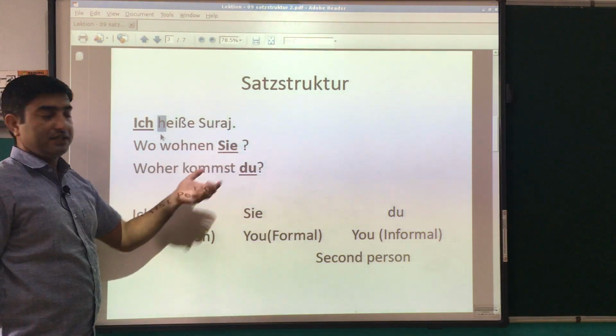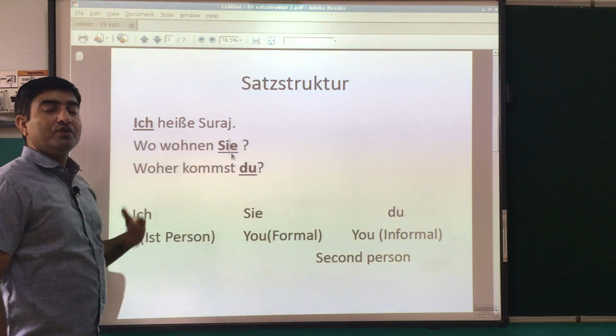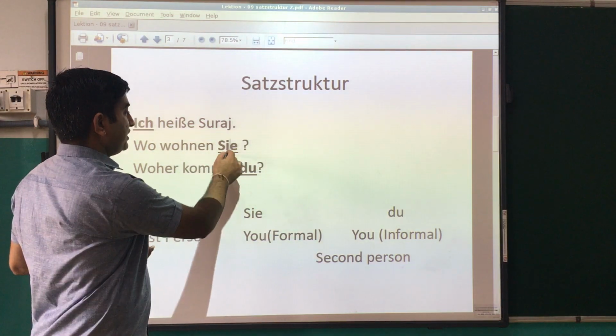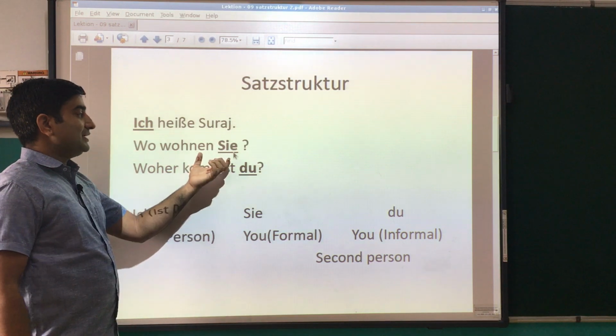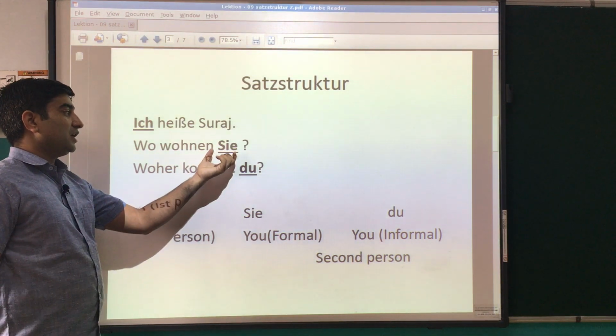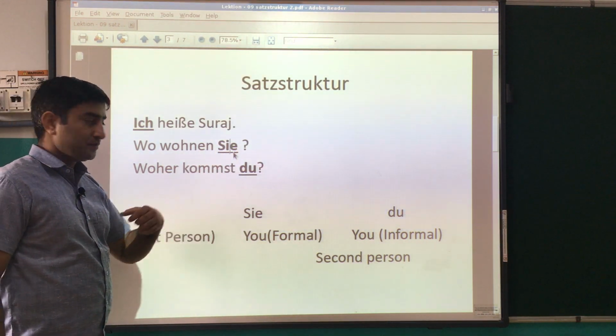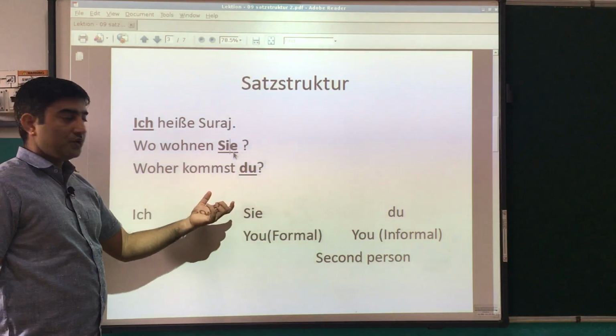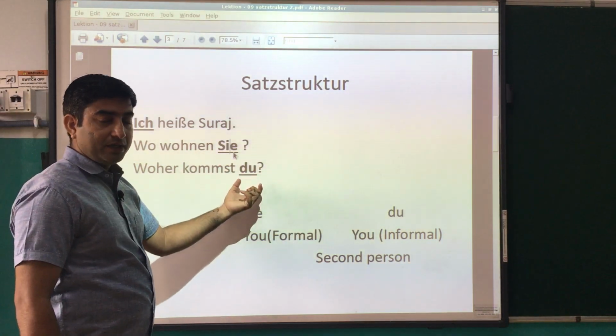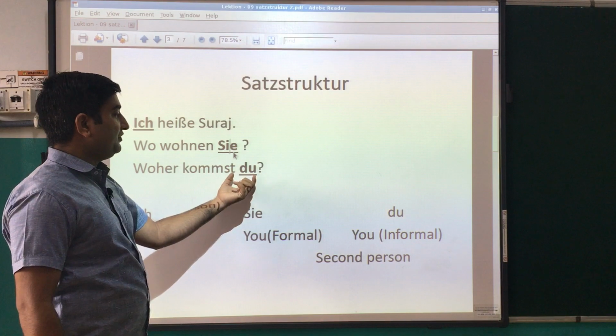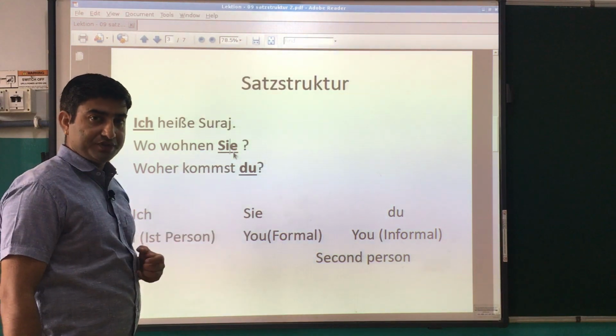Wo wohnen Sie means where do you live. Sie means you, but this Sie we use for formal conversation. And woher kommst du: du means again you, but this one we use for informal conversation.